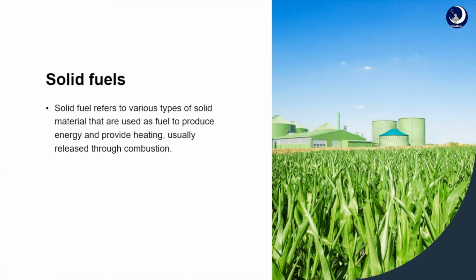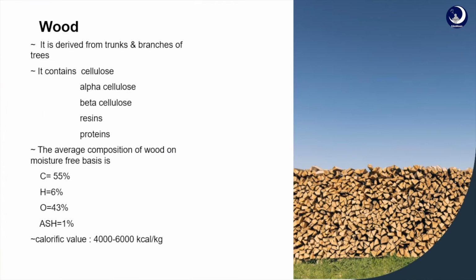Solid fuels refer to various types of solid material that are used as fuel to produce energy, providing heat, usually released through combustion. Now wood. It is derived from the trunks and branches of trees.